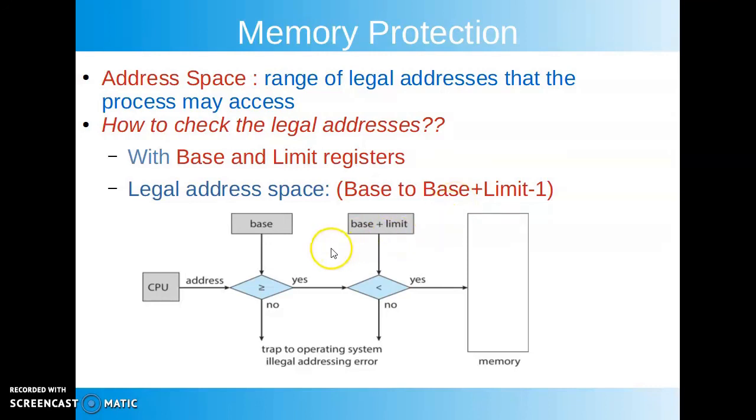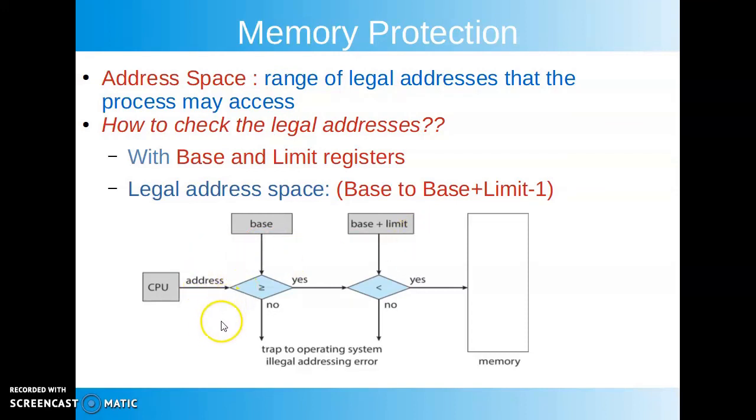So whenever CPU starts executing a process, then base and limit registers are loaded with the relevant values for the particular process. And if CPU needs to access the main memory, then the address through which the contents are demanded is checked for its legality with the help of these two registers.